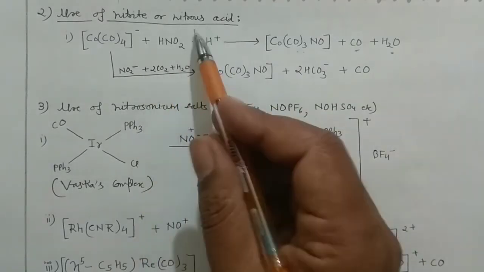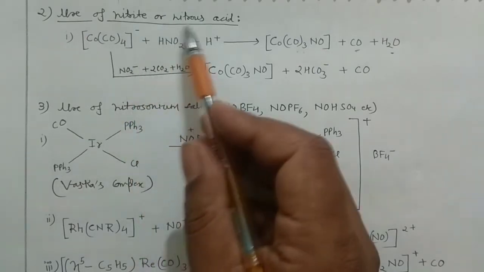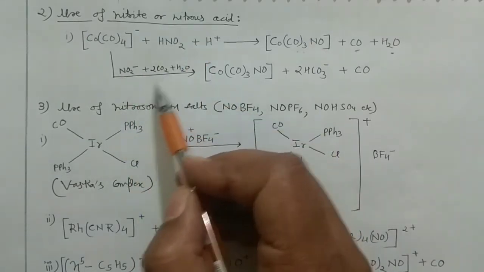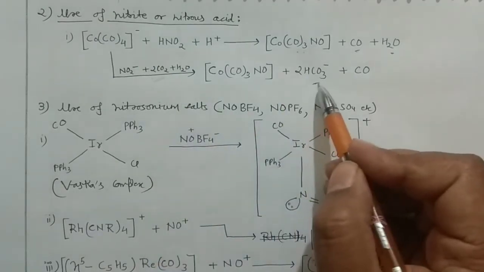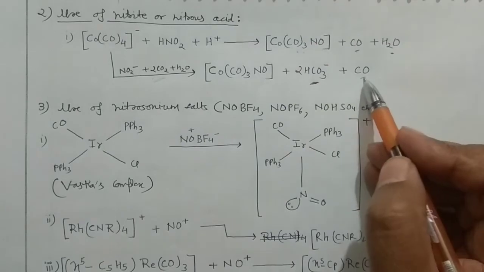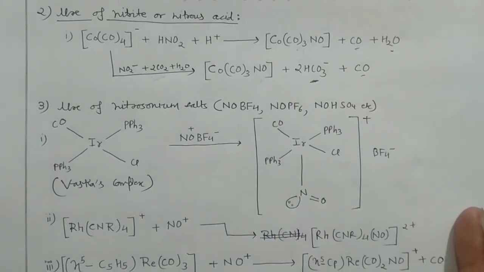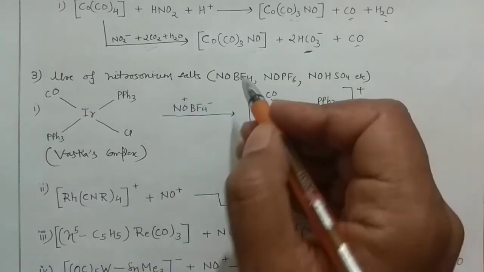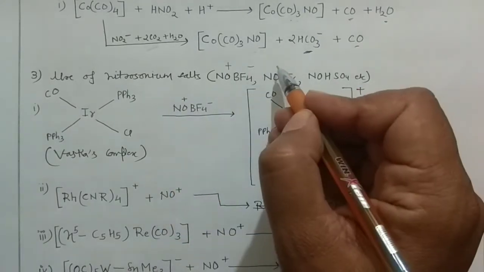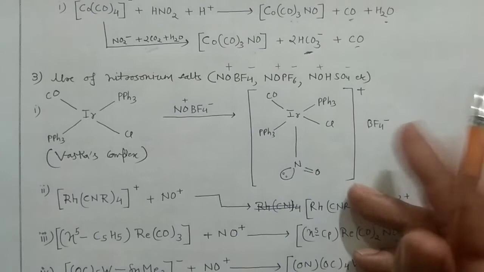Now you can do the reaction in another way also. You can use the nitrite or the nitrous acid conditions, and an environment of carbon dioxide in the aqueous medium, so this will produce the carbonic acid, you know. So it is the carbonate ion, bicarbonate ion, sorry, and it is carbonyl, and you are producing the same complex which we have produced earlier. Okay, and then another very important method, use of the nitrosonium salts. So nitrosonium salts, you know, this NO would be positive, this would be negative, and this is again positive, this is negative, this is positive, and this is negative. So either of these salts you can use.